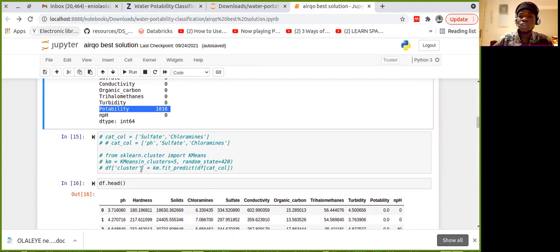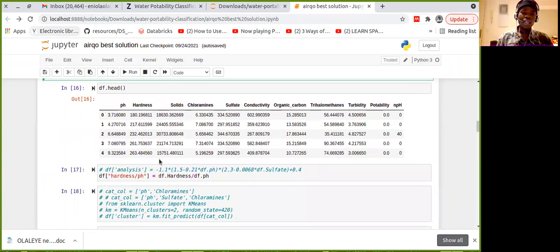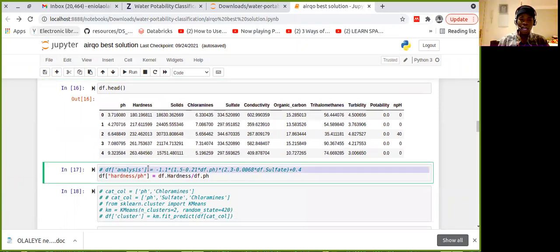So the feature did not help the model. The aim is to have a very good F1 score, but by the end of trying this particular feature, my F1 score did not increase. So what do I have to do? I just had to comment it out. It was useless.